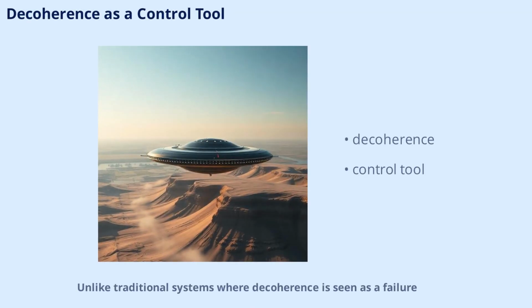Unlike traditional systems where decoherence is seen as a failure, in AEON-CASIMIR, it's a powerful control tool. By locally increasing the decoherence rate, the system can soften field gradients, dampen curvature spikes, and stabilize transition zones. This capability is crucial for maneuvers like soft landings, field shedding, and emergency gravity normalization. Decoherence, when managed properly, becomes an actuator for stability rather than a source of chaos.